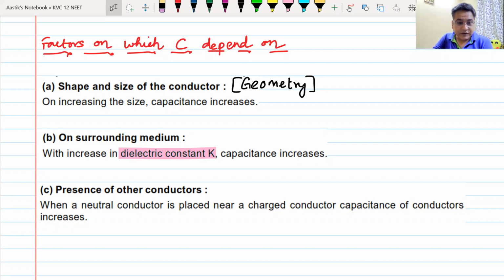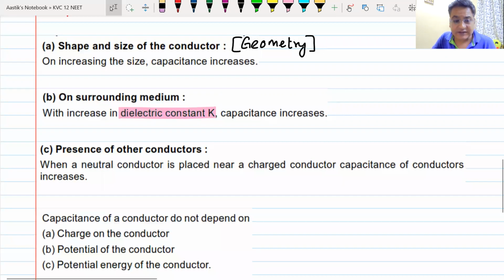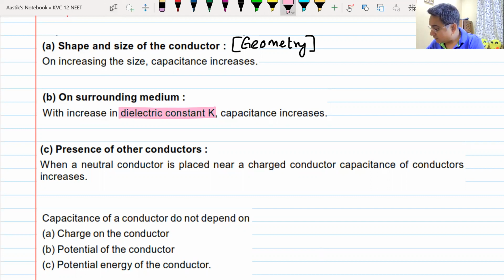Sometimes we get confused. Why do we get confused? I will tell you why. But first, we must see on what factors it does not depend. The first factor, it does not depend on the charge of the conductor.